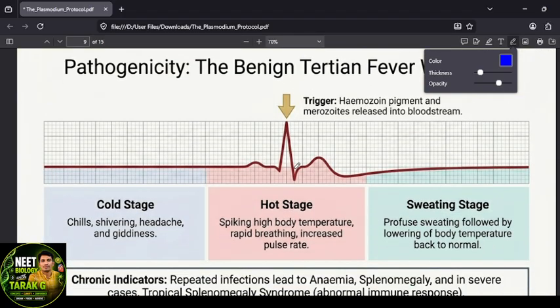Now, benign tertian fever, how is it? Three stages will be there: first a cold stage, then a hot stage, then a sweating stage. The poor patient complains of chills, shivering, headache, and giddiness. In the hot stage, there is high body temperature, rapid breathing, increased pulse rate and hotness. Later, profuse sweating, followed by lowering of body temperature back to normal. The patient feels there is no fever, then it starts again, because of the hemozoin pigment and merozoites released into the bloodstream, the spike occurs.